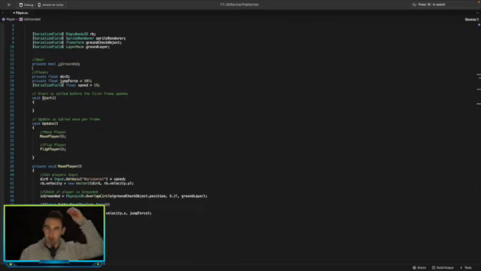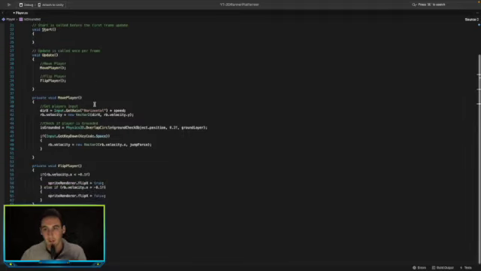So that's going to check if the player is grounded on the floor, then it will allow the player to jump whenever they press space, but if they're not grounded then they can't jump. It just stops them from jumping out of the scene.